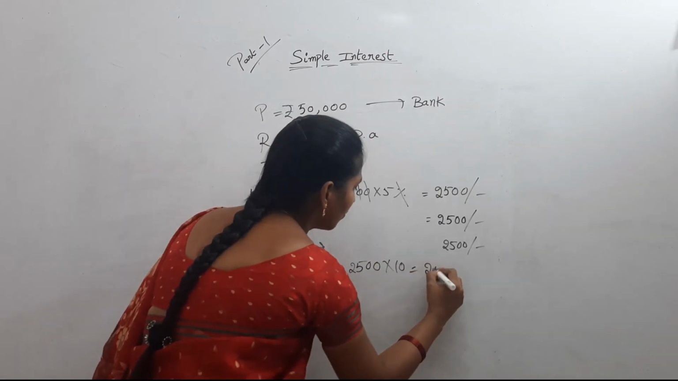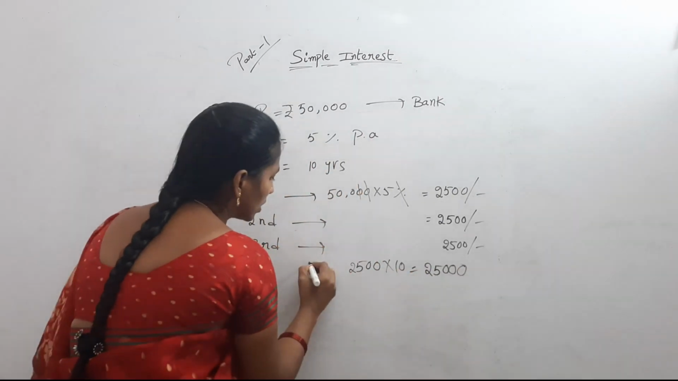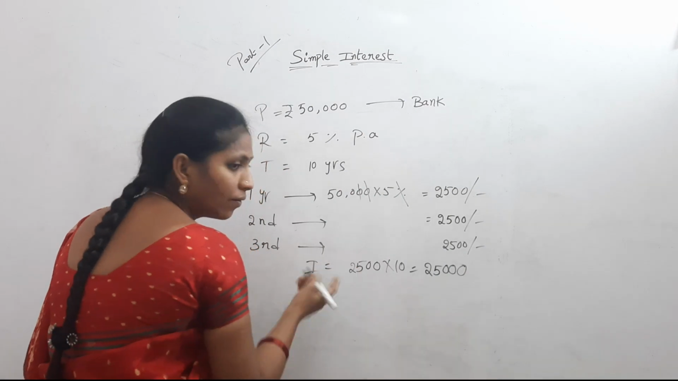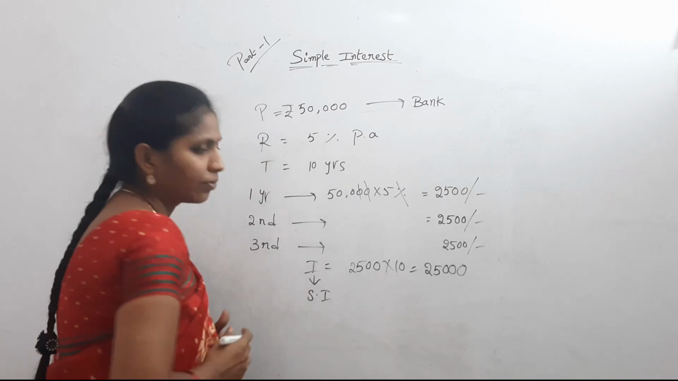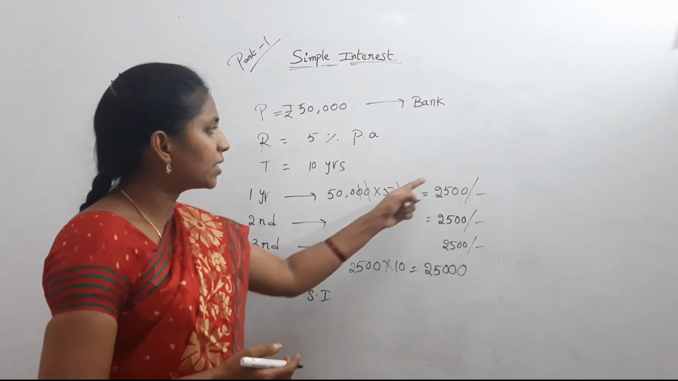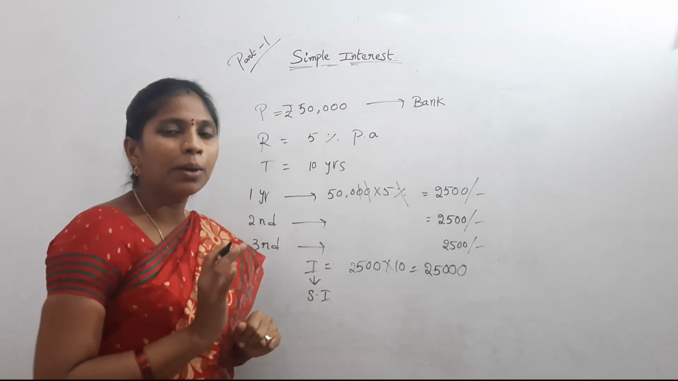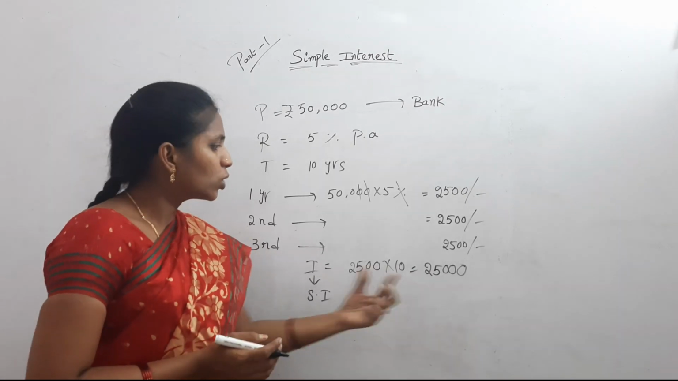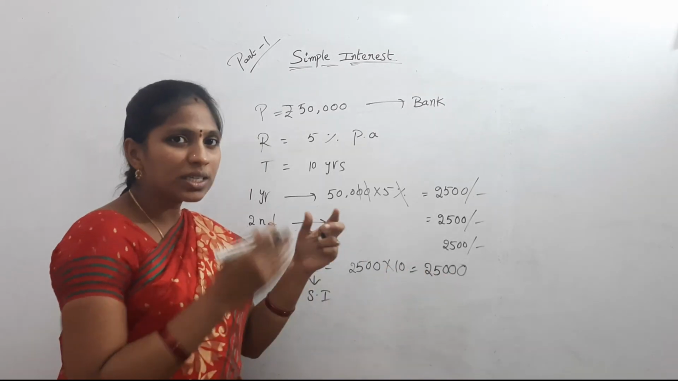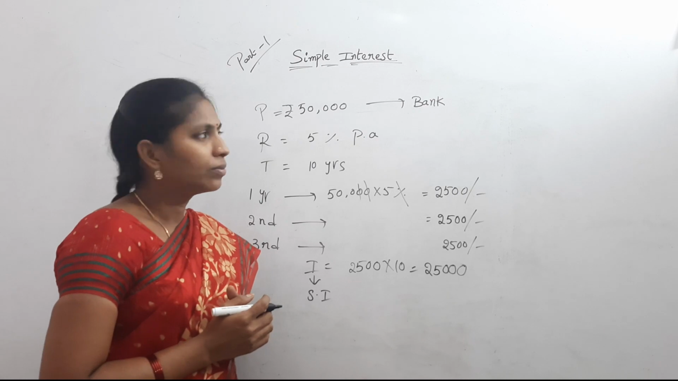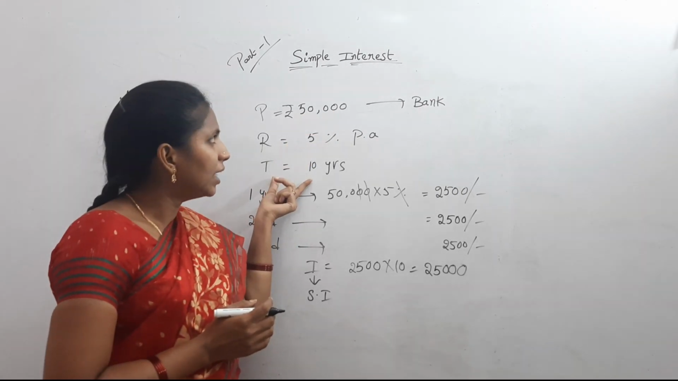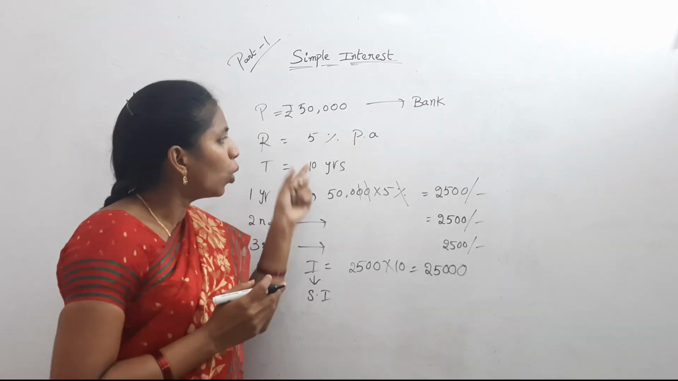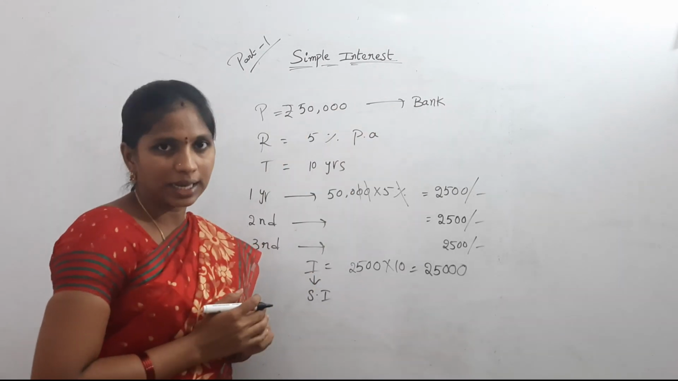How much? 25,000. This is called interest. Which type of interest? Simple interest, because interest is calculated on only the principal. So this is interest. And what is the basic amount? 50,000 rupees. Within 10 years, we have to pay the total amount to this bank.